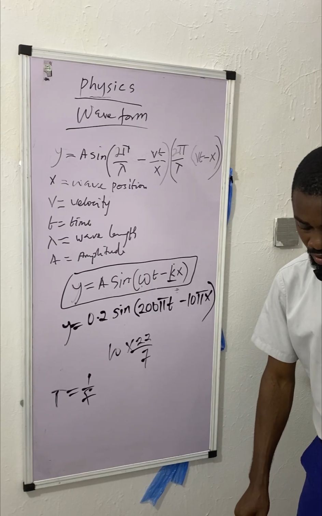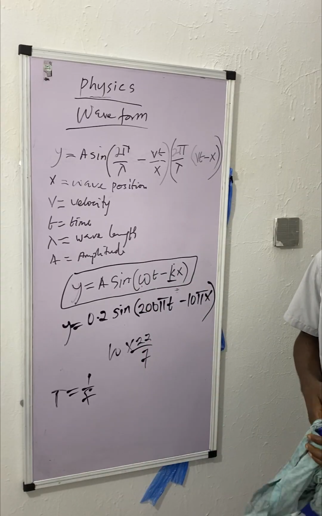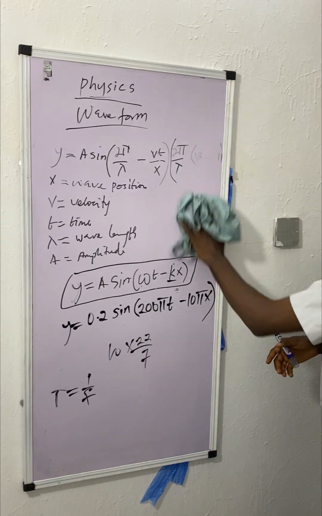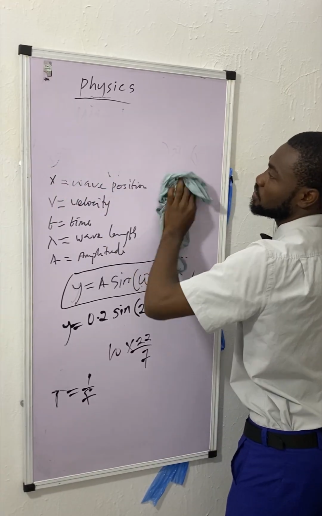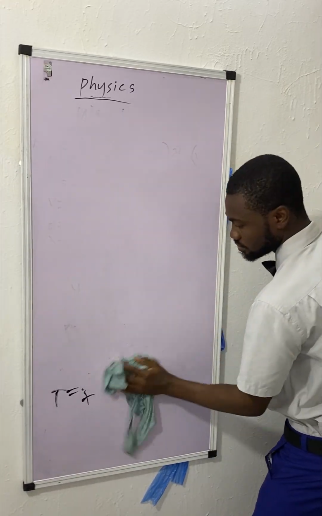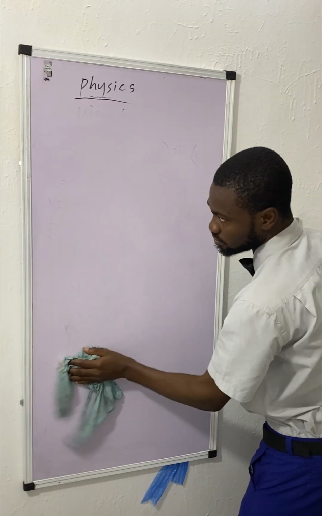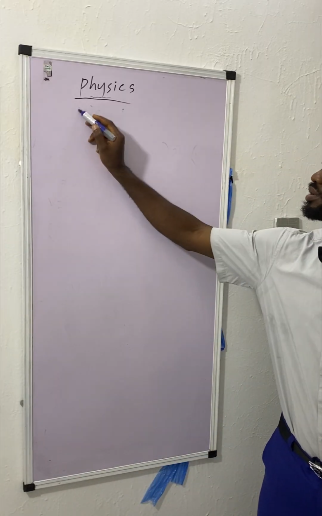Classification of wave. A wave can be classified as either mechanical or electromagnetic. It can be classified also as longitudinal or transverse. Let's understand that right away. So, classes of wave.